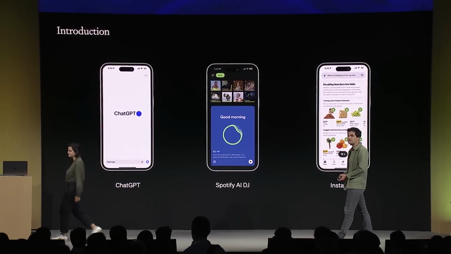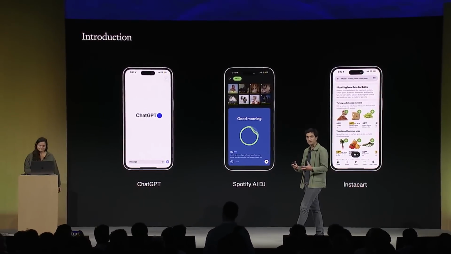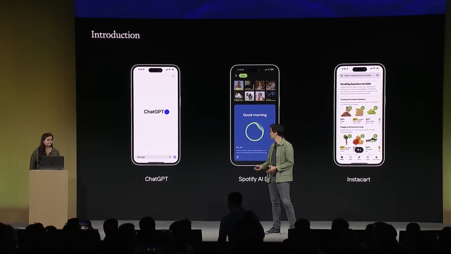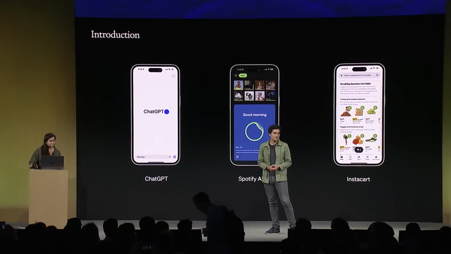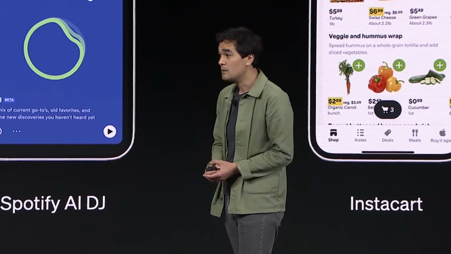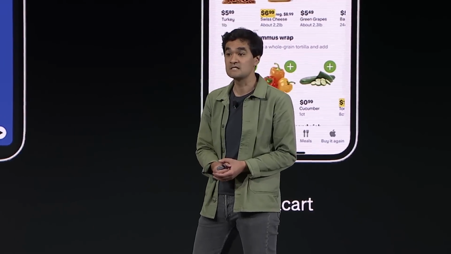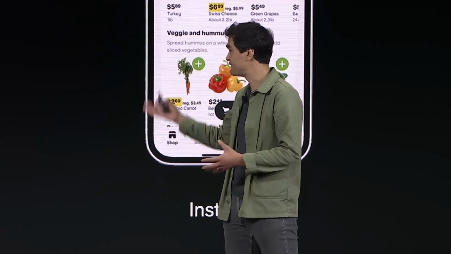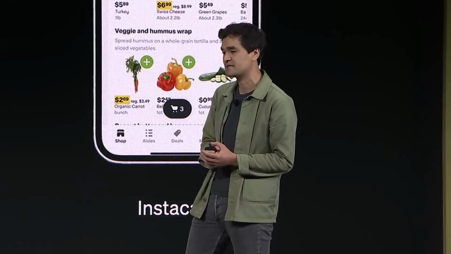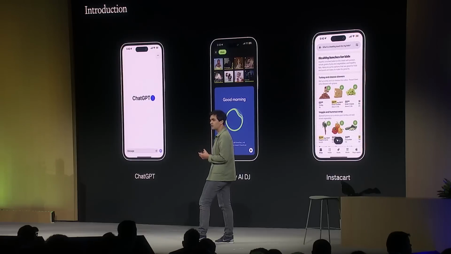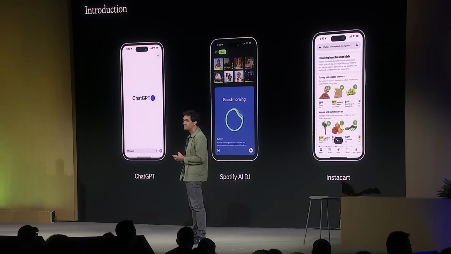It shouldn't be a surprise to anyone that there has been an explosion of AI assistants in the past year. ChatGPT, of course, unexpectedly took the world by storm a year ago. But the developer community has been building some amazing AI assistants as well. Some of my personal favorites are Spotify's AI DJ, which personalizes my music listening experience, and the Ask Instacart feature, which helps me put together healthy meals for my 2-year-old toddler.